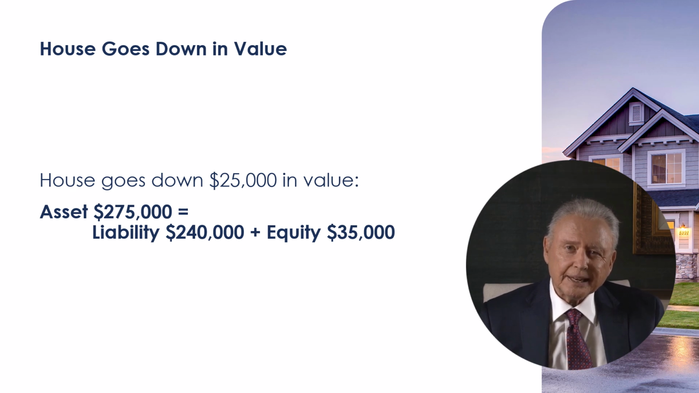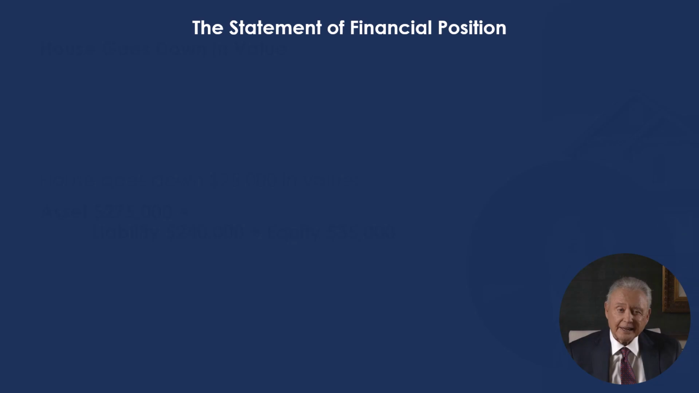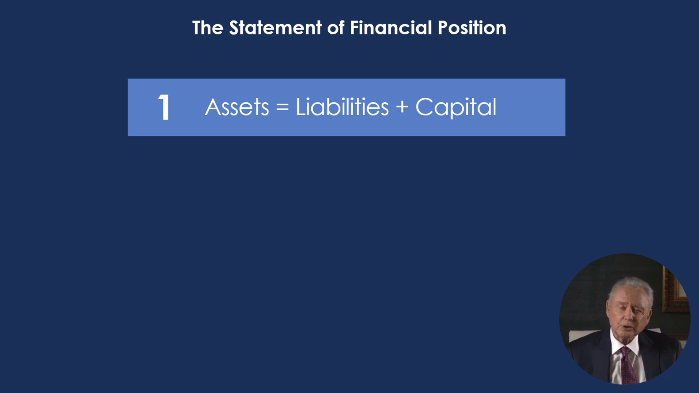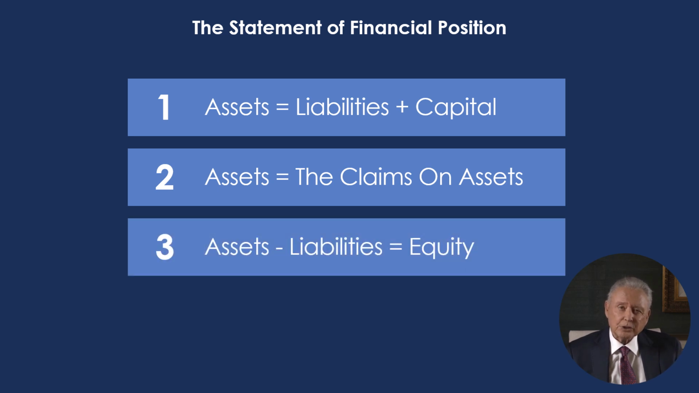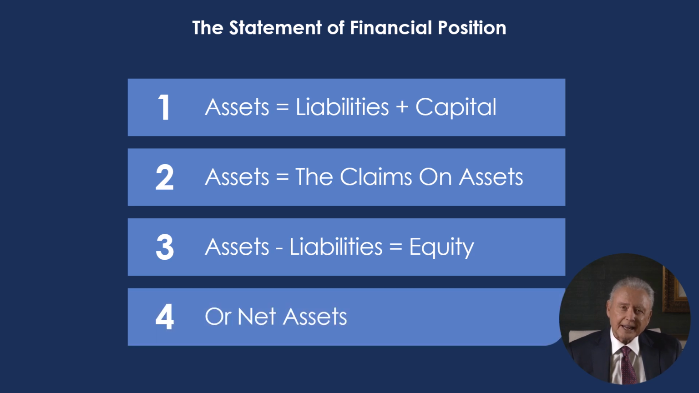Once again, capital is a residual claim. It is whatever is left after satisfying the claims of creditors. Assets equal liabilities and capital. Assets equal the claim on assets, namely liabilities and equity. Assets minus liabilities equals net assets, or capital. Once again, capital is a residual claim on assets.